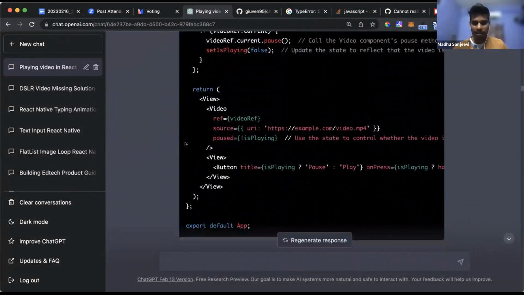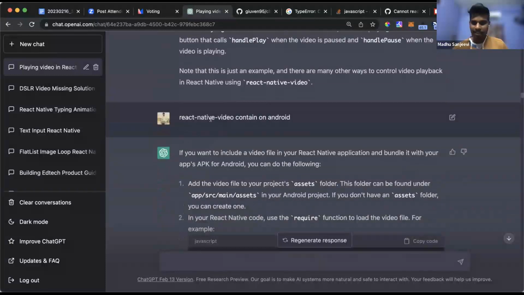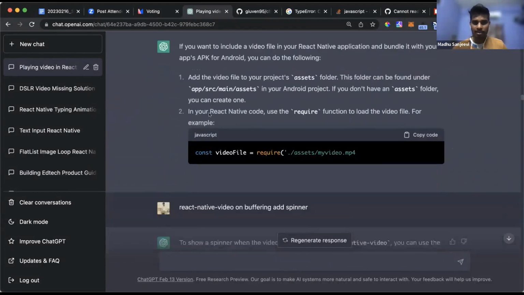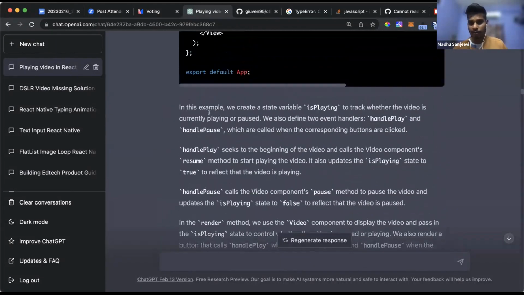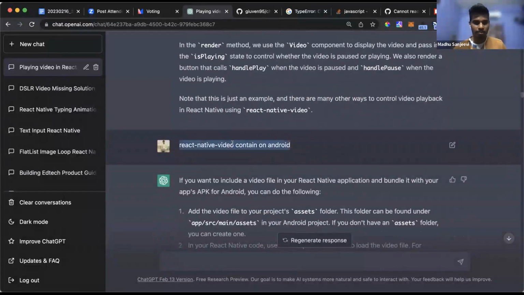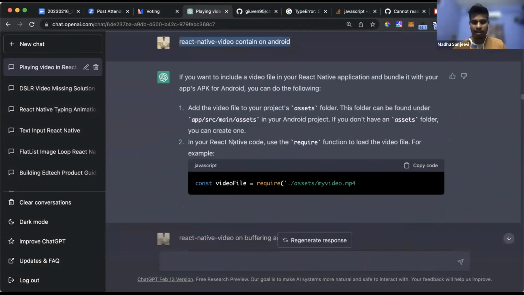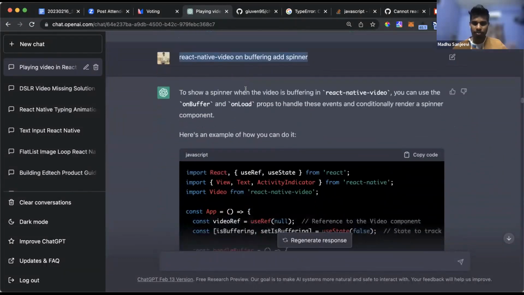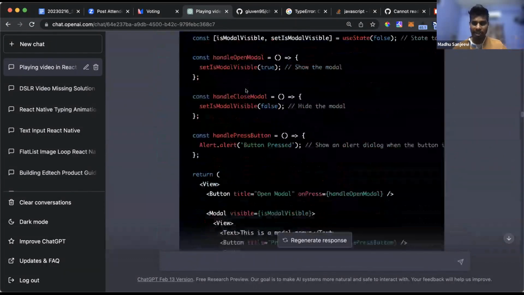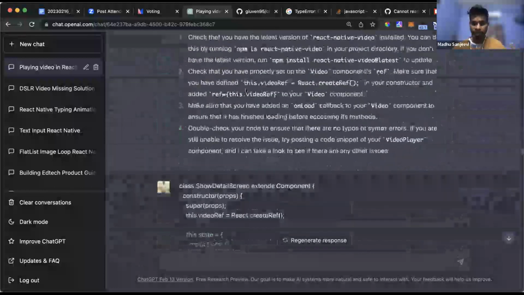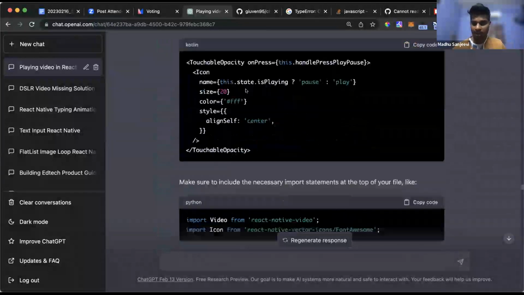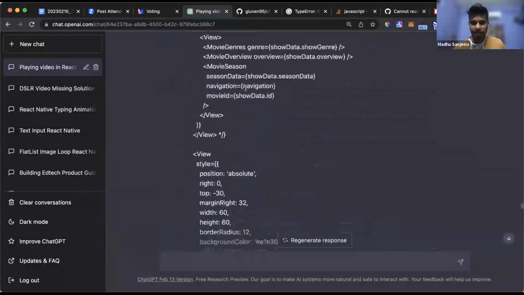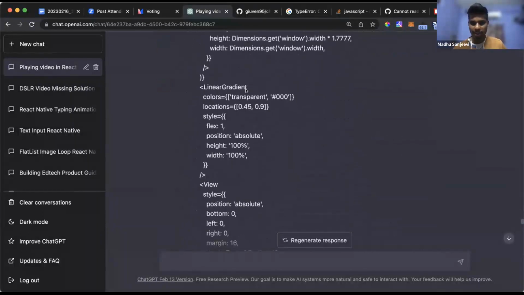So that's what I got here. And yeah, same thing, I've been following up with that. Sometimes it's working on iOS, but it's not working on Android. So again I have to ask, why is it not working on Android? Then it says so and so. Again, you can see that I've been following up. It's a big chat, basically. You can see a lot of chat. I spent probably 1 hour or something like that. Maybe more than that, I guess.